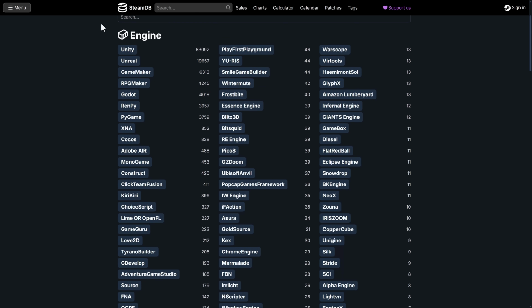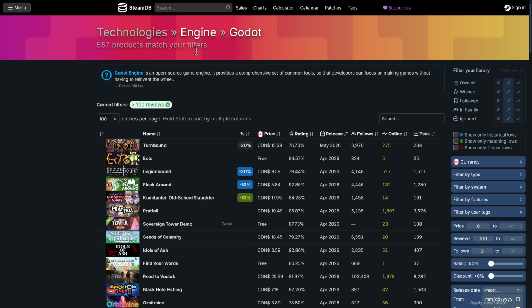But overall, you can see a breakdown here, and what you're going to notice is Unity at 63,000 versus the next most popular, which is Unreal, at 20,000. So literally 3+ times more. In fact, I think you could add everything together here, and you're still going to be substantially lower than Unity. So a lot of games on Steam were made using the Unity game engine. Now let's break down what those games actually are.